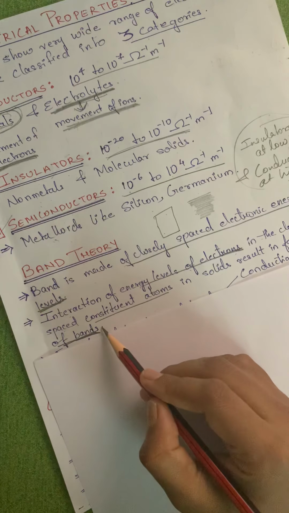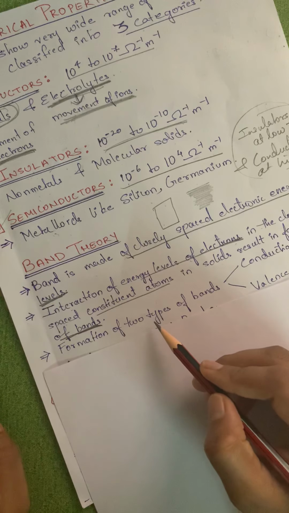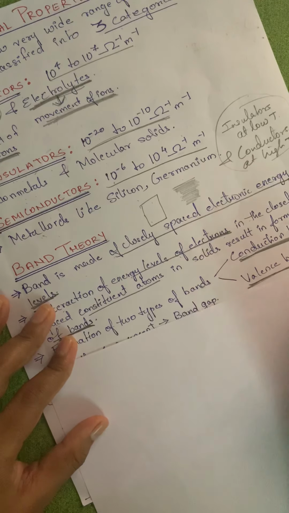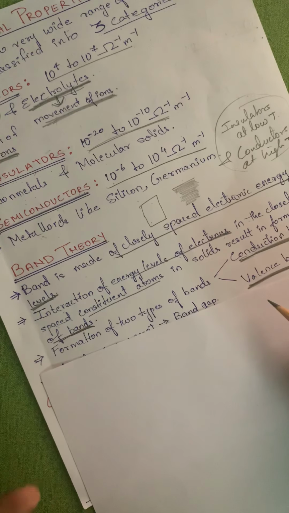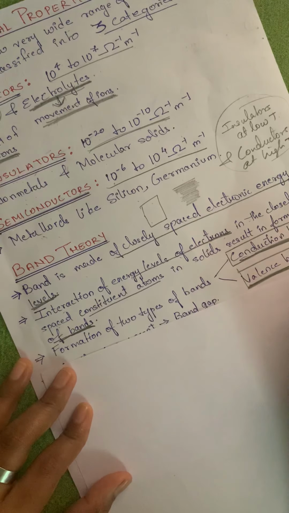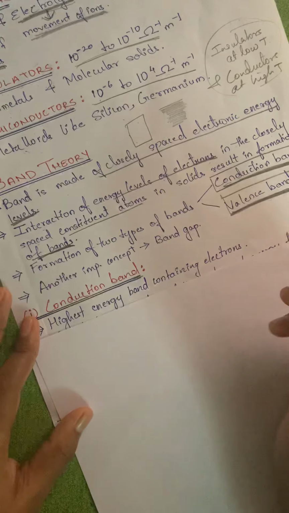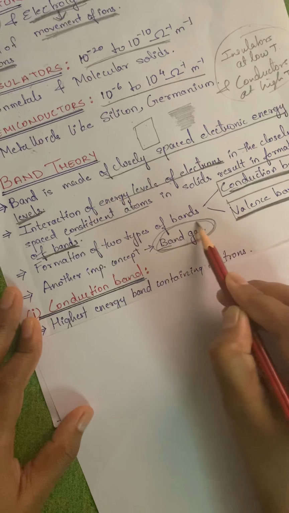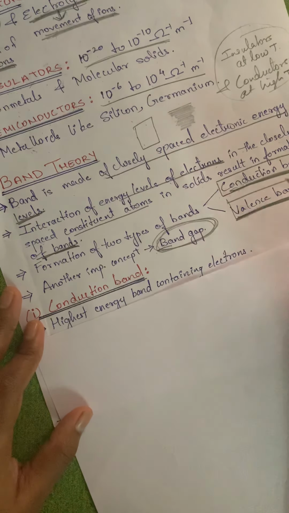So we have to understand, there are two types of bands which are created. What are they? They are nothing but the conduction band and the valence band. Very important. When we learn about electrical properties of solids, we have to understand what we mean by conduction band and valence band. And one more important concept you have to remember is the band gap.